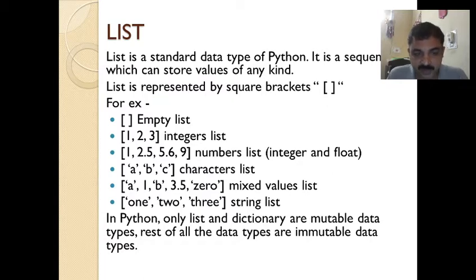In Python, only list and dictionary are mutable data types. All the rest of the data types are immutable. You have seen these properties in class 11. What do we mean by mutable? It means changeable. So list values can be changed. List and dictionary are the mutable data types. All other data types like tuple are immutable, so you cannot change them, right?